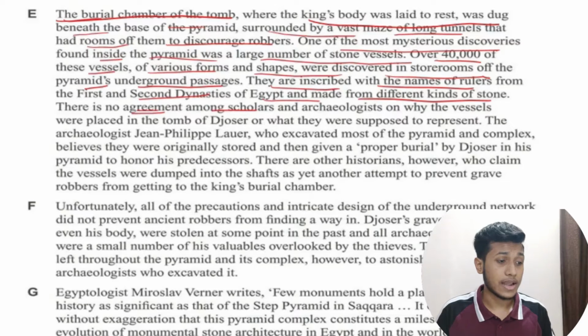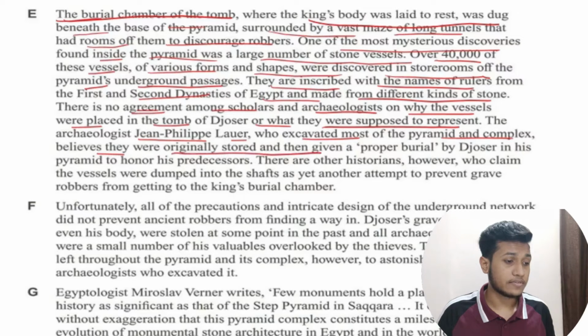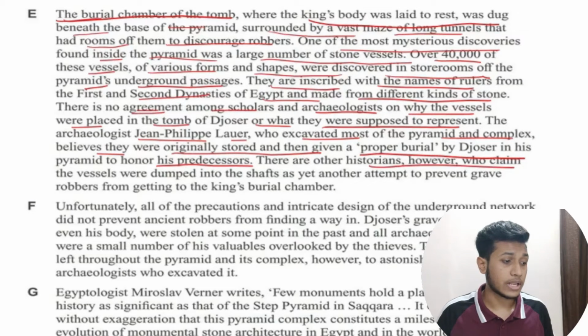among scholars and archaeologists on why the vessels were placed in the tomb of Djoser, or what they were supposed to represent. The archaeologist Jean-Philippe Lauer, who excavated most of the pyramid and complex, believed they were originally stored and then given a proper burial by Djoser in his pyramid to honor his predecessors. Other historians, however, claimed the vessels were dumped into the shaft as yet another attempt to prevent grave robbers from getting to the king's burial chamber.